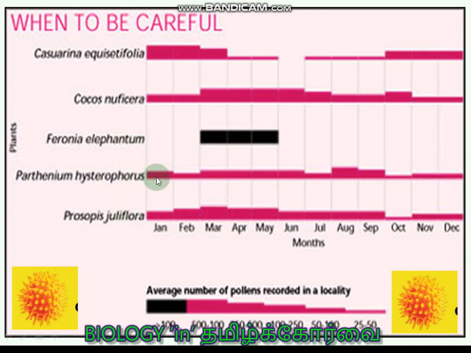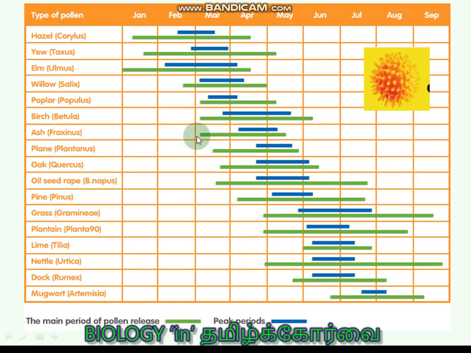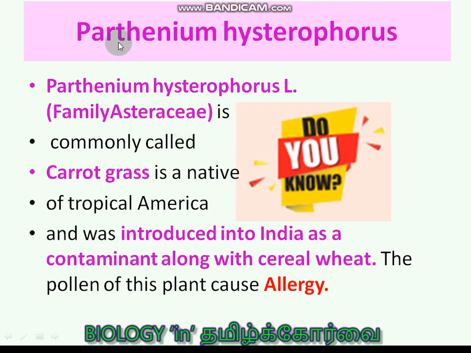The thick region shows the high quantity, the peak season, of the particular plant's pollen grain, and the thin region less amount of pollen grain. Here no pollen grain, you see. So accordingly, even if you visit another state, you can see if you are allergic to the pollen grains. That is the use of this pollen calendar.